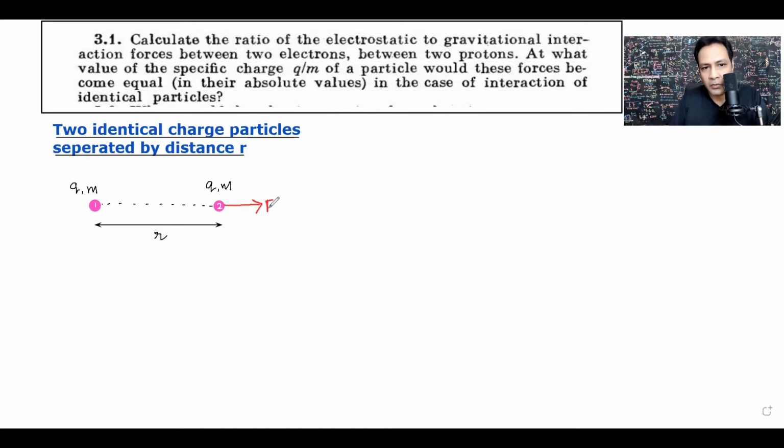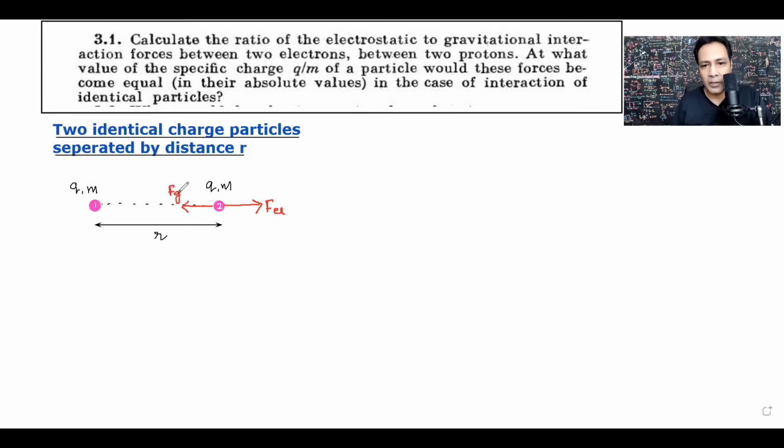That is the electrostatic force on charged particle 2. And gravitational force is always attractive, so particle 1 will attract by virtue of gravitational force, and suppose this is the gravitational force.